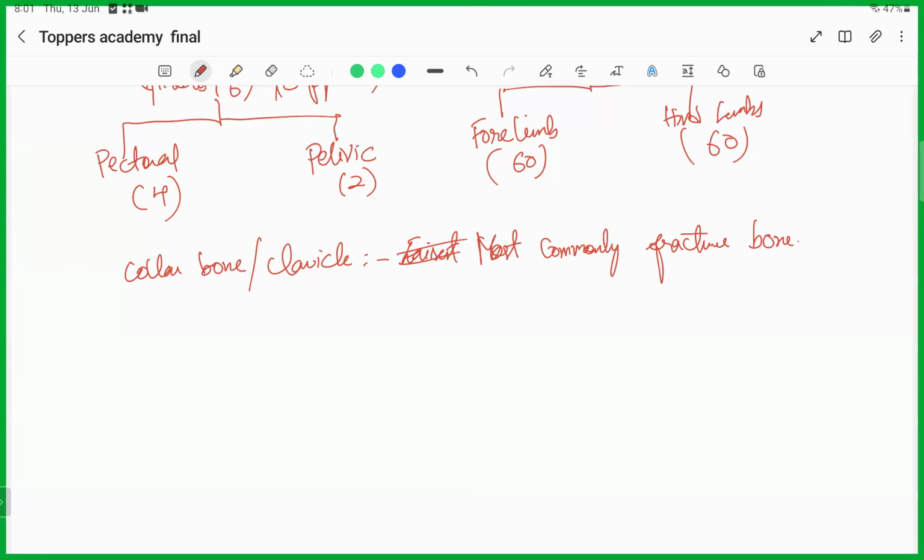Phalanges, the fingers: if I ask you how many bones there are in your fingers, can you count and tell me?